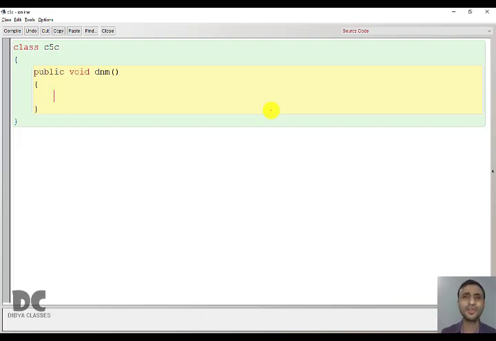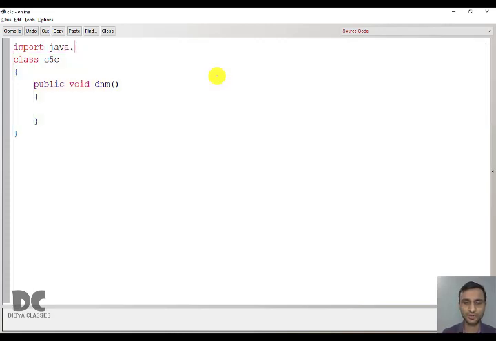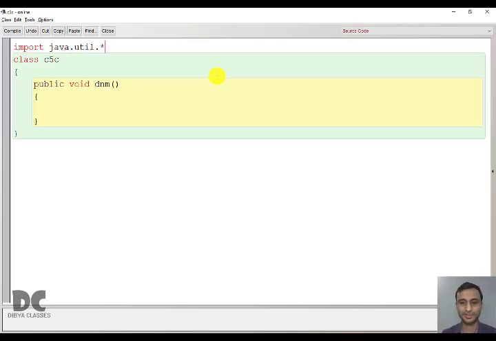So here we'll use the Scanner class. You have already understood how to use the Scanner class. Let us use it here. To use the Scanner class, first you have to write import java.util.*. Then you have to write here throws InputMismatchException.